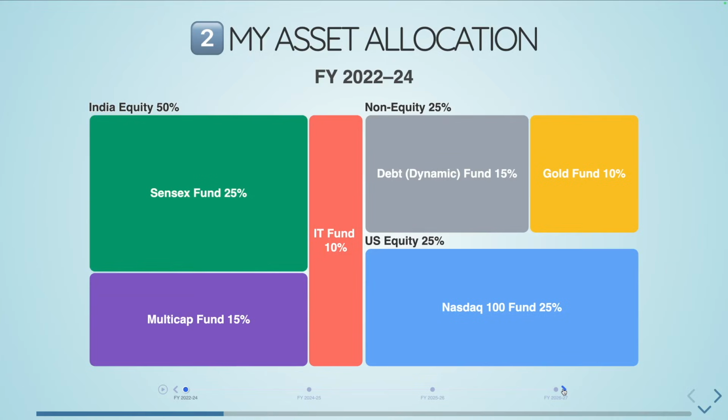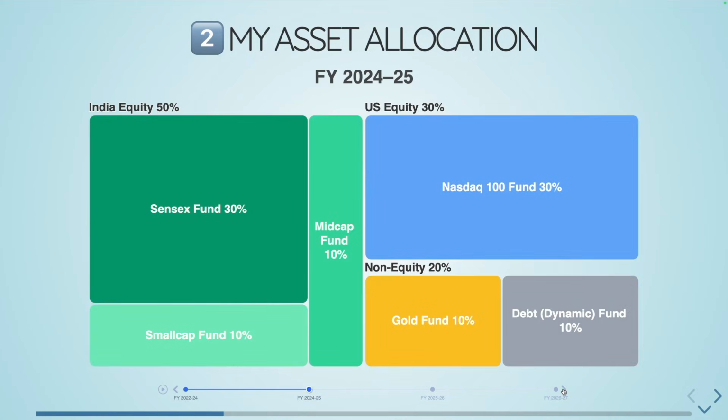At that point in time, IT was doing well, so I just picked up IT at the time, and then I picked up another 15% for a multi-cap fund. This is my next plan in the evolution, right? So here 5% of debt went down from 15% to 10%, and the 5% I added to US equity.